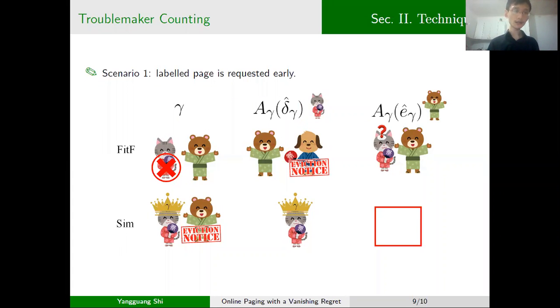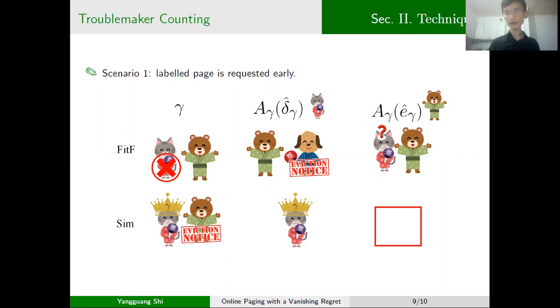And in our paper, we propose a labeling mechanism to count the troublemakers. Our main idea is to show that every troublemaker can be mapped to either a round that is counted by the cumulative prediction error or a round where the loss decreases.